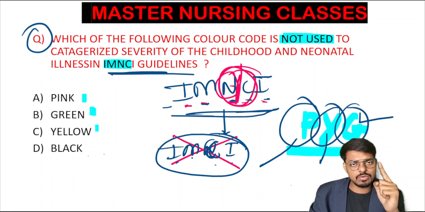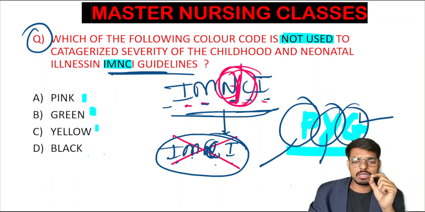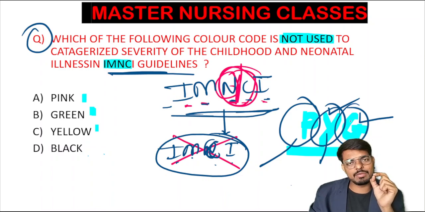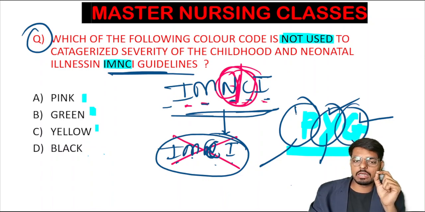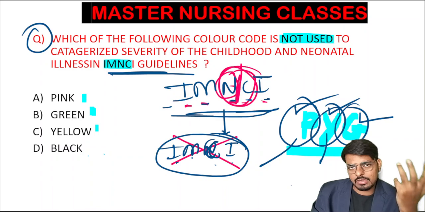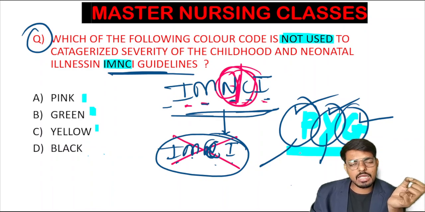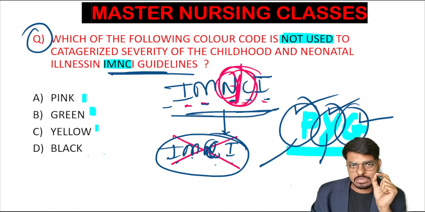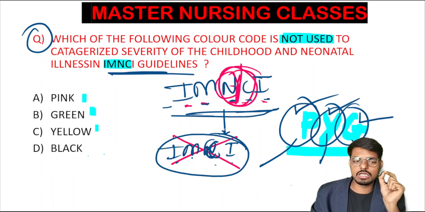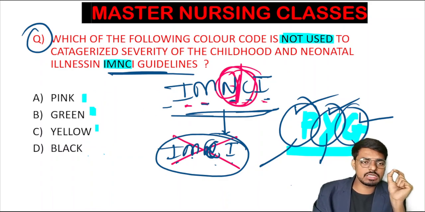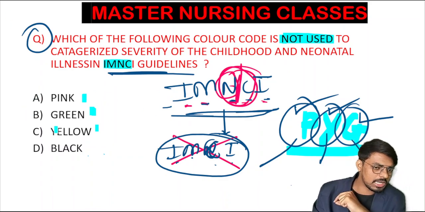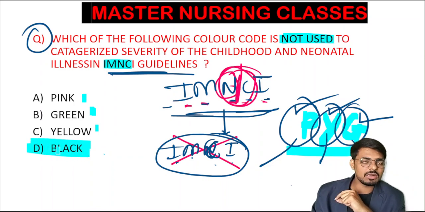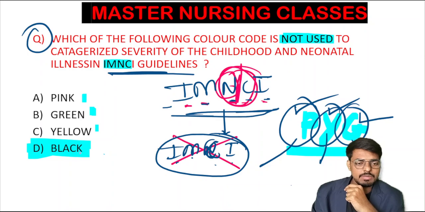And in which situation will we admit and treat in the PHC? In the yellow color categorized child, we will admit and treat in the PHC only. And in which color will we stabilize and refer to the higher centers? In the pink color categorized child, the child with the danger signs of the disease, we will stabilize and refer to the higher centers. So pink, green, and yellow are all part of our IMNCI, and option D is the correct answer for the question. The black is not a part of the IMNCI program.